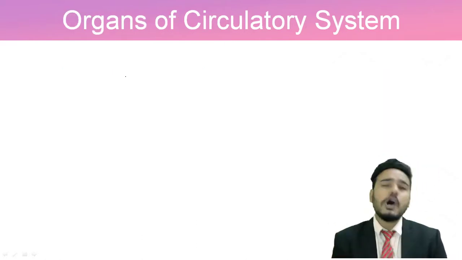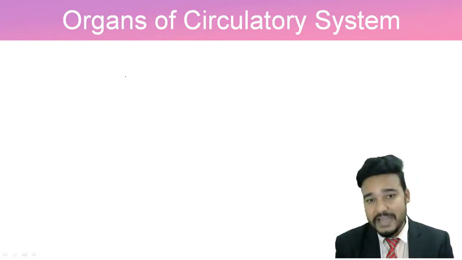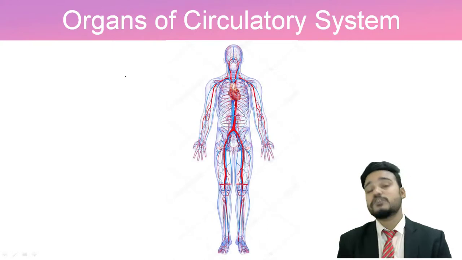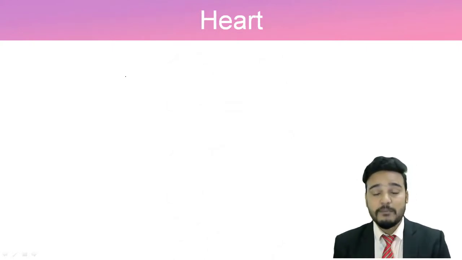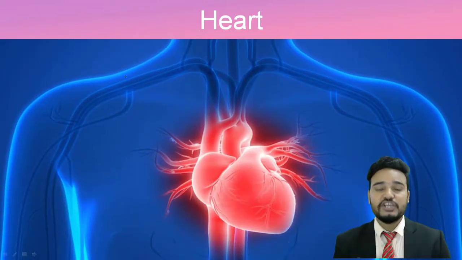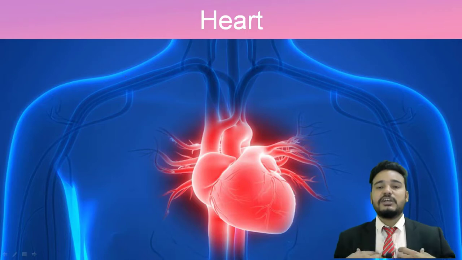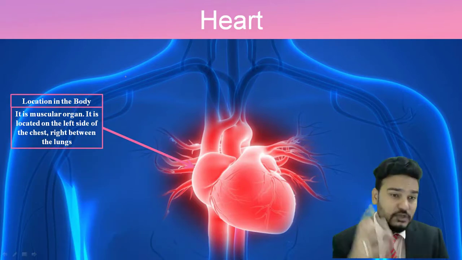Then which are the organs that are present in this circulatory system, that we will see. So this is our circulatory system and its network of arteries and veins. But apart from that, we have a heart, the main pumping station, which is present in our ribcage area. So what about this heart and where is it located?